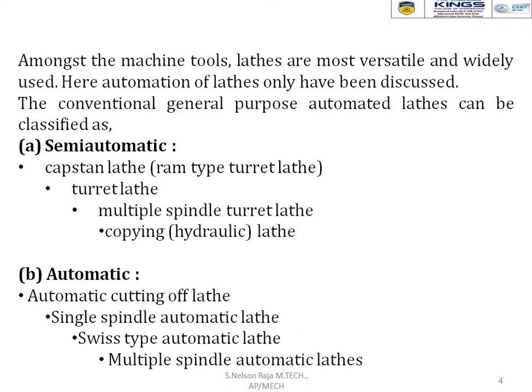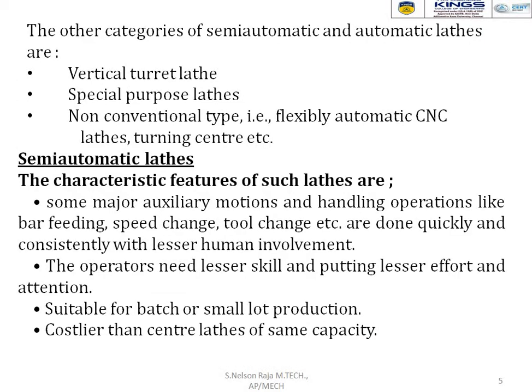Further, automatic lathes are classified into four categories: automatic cutting off lathe, single spindle automatic lathe, Swiss type automatic lathe, and multiple spindle automatic lathe. So these are the different types of semi-automatic and automatic lathes. The other categories of semi-automatic and automatic lathes are the vertical turret lathe, special purpose lathe, and non-conventional types, that is, flexible automated CNC lathe, turret center, etc.